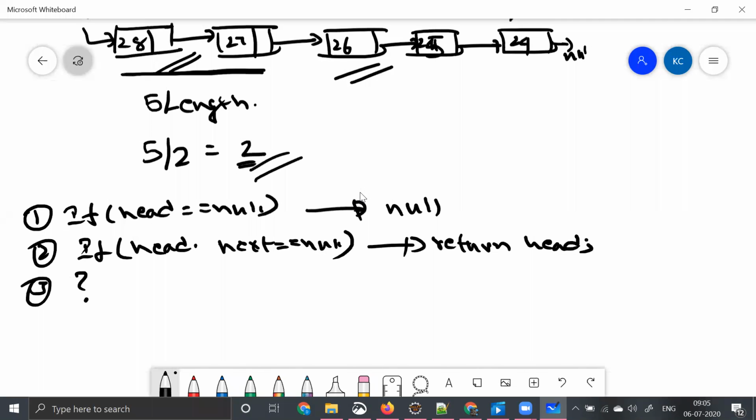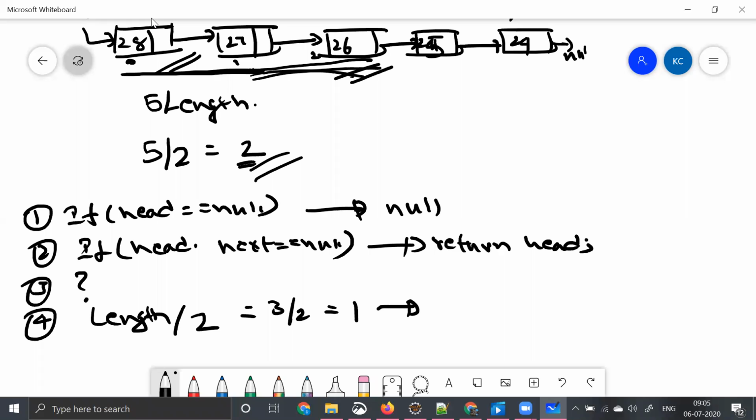I'm taking a fourth case, which is having three elements, 28, 27, and 26. So when the number of elements is 3, what will be the middle? It will be length divided by 2, right? It is having 0th index, first index, second index. So 3 by 2, what is the answer? It is 1. So our middle will be 27 in our case.